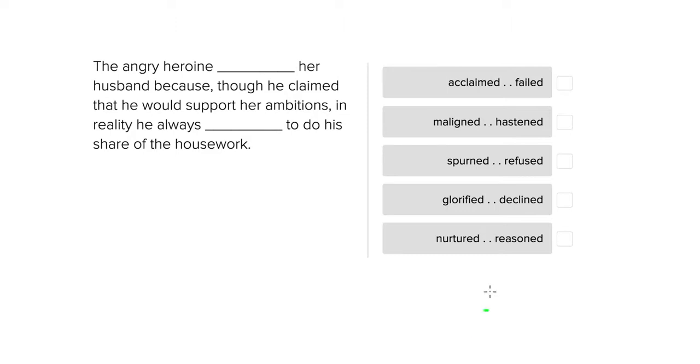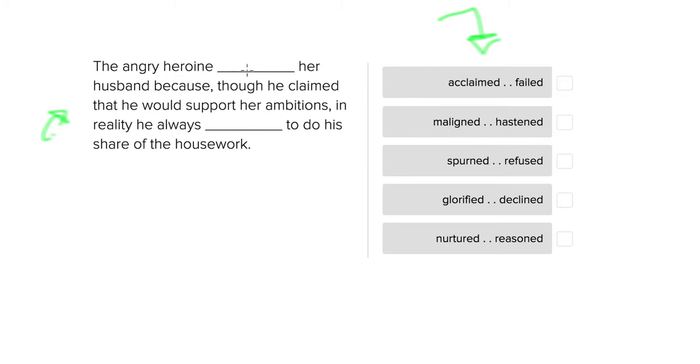For this sort of question, what is key is, yes, knowing what the vocabulary words and the answer choices mean, but looking for keywords in the sentence that might lead us to some clues regarding these pairs of words is just as important. So let's go ahead and do that first.